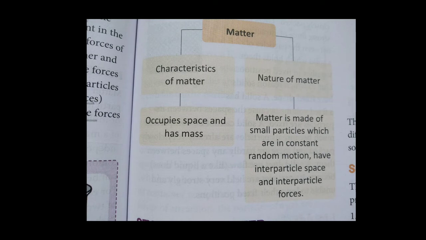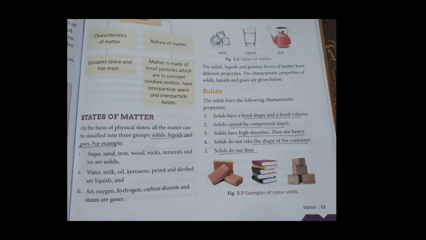This one we have already covered, matter. Then what is the characteristic of matter? We have learned that yes, matter occupies space and has a mass. Then we have learned about the nature of matter. We have also learned this one, you can refer to the book, that it is Brownian motion, a random motion, and the particles are always moving. Okay, so that's the thing.